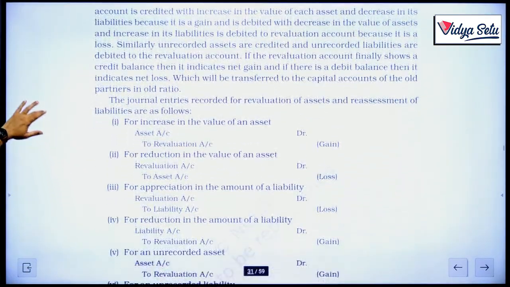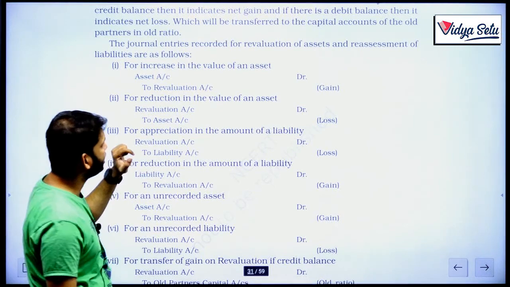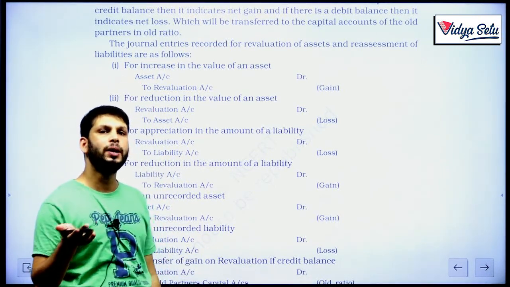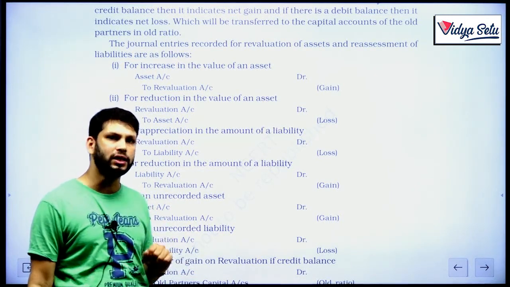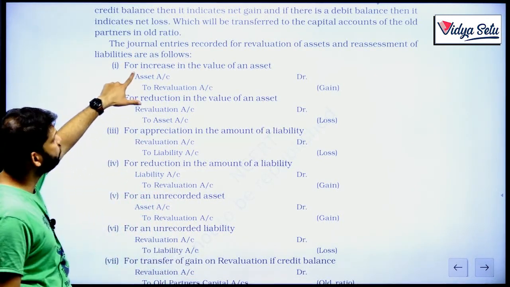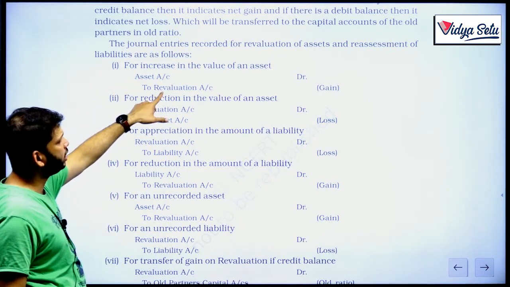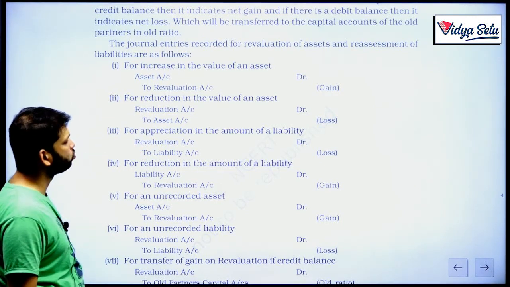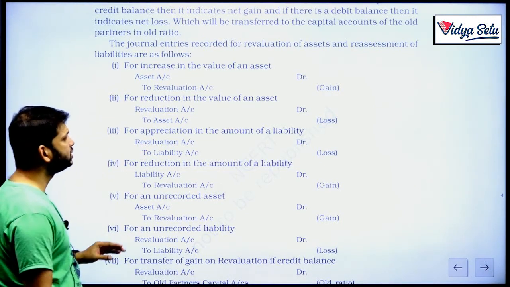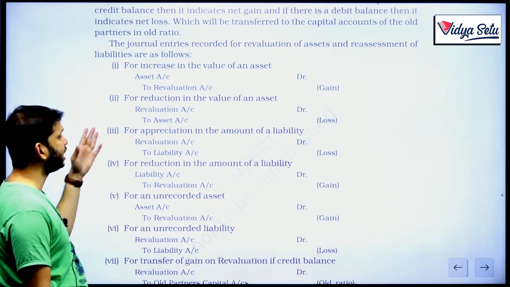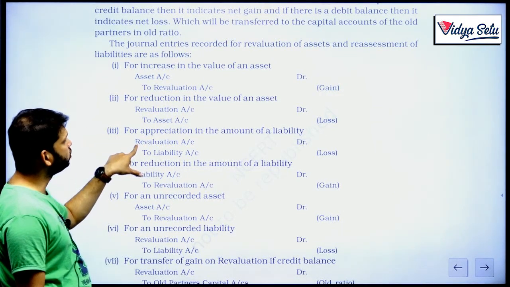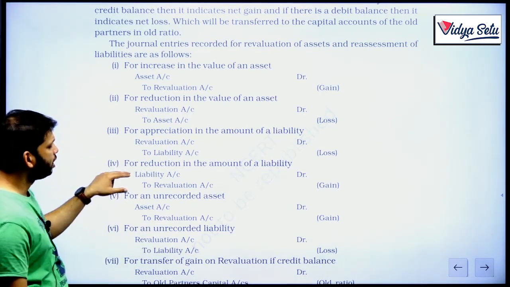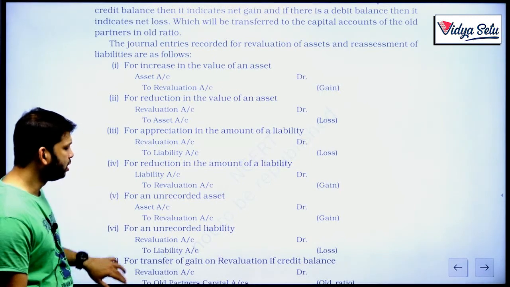So let's see the journal entries for increase in the value of assets. To increase the value of an asset, we have to debit the asset. To decrease the value of an asset, we have to credit the asset. That we already know. So if the value of the asset is increasing, asset debit, and revaluation credit. For reduction, just the opposite: revaluation will be debited, asset will be credited. For appreciation in the amount of liability, liability is increasing, that's a loss, so revaluation will be debited and liability will be credited. And for reduction, just the opposite: liability will be debited and revaluation will be credited.